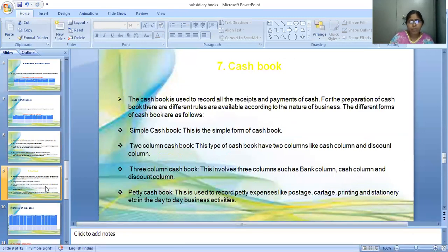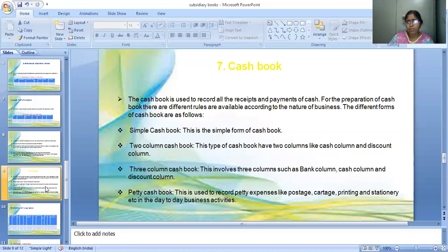It is a very important book in the subsidiary books. So cash book is used to record all the cash receipts and payments. All the cash transactions we can write in this cash book. For the preparation of cash book, there are different rules available according to the nature of the business. So different forms of cash book are as follows.